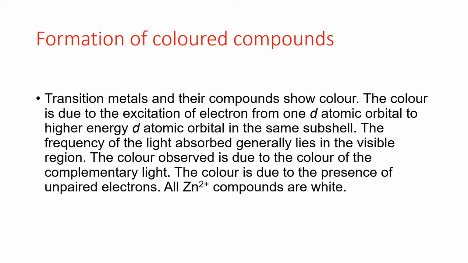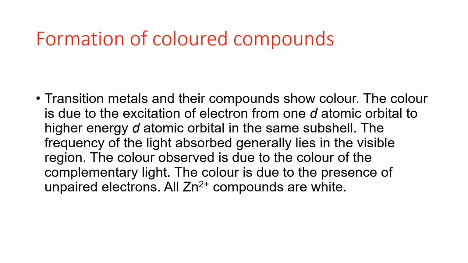As you know, transition metal ions are colored. The formation of color can be explained based on the electronic configuration in atomic and ionic state. These transition metals and their compounds show color. The color is due to the excitation of electrons from one d atomic orbital to a higher energy d atomic orbital in the same subshell.